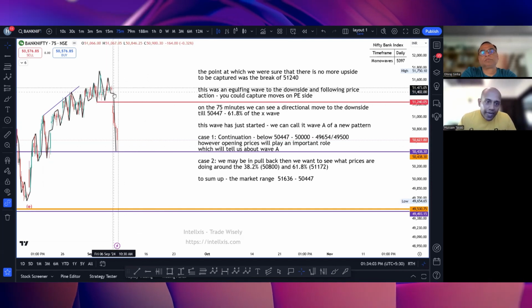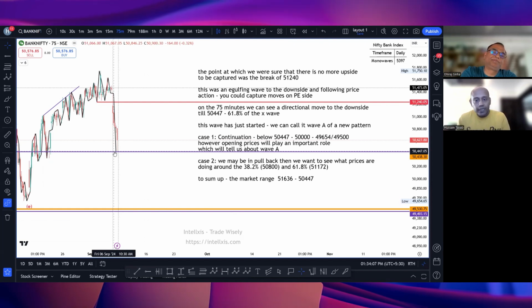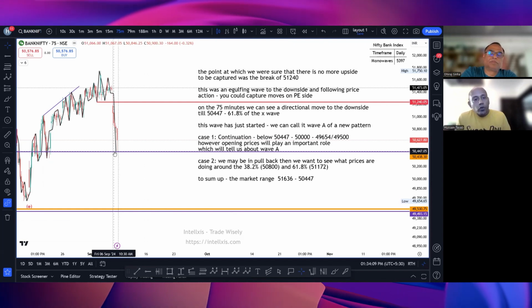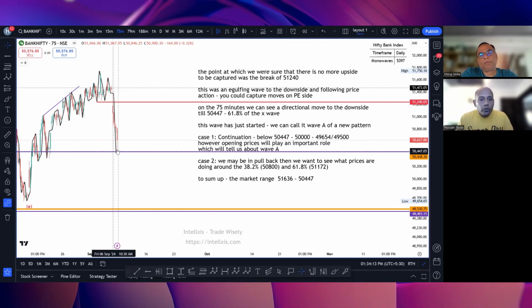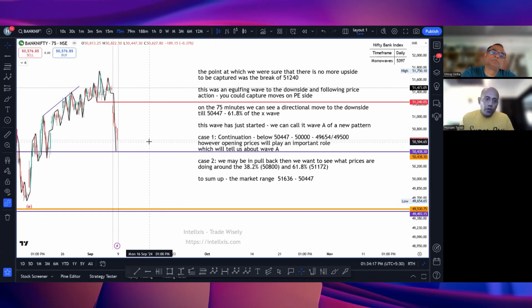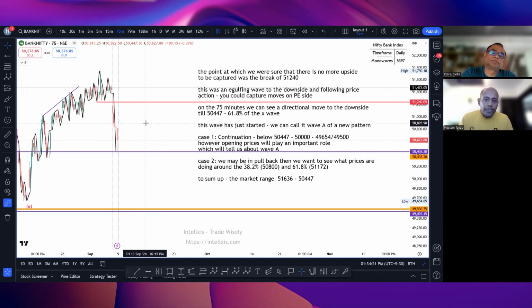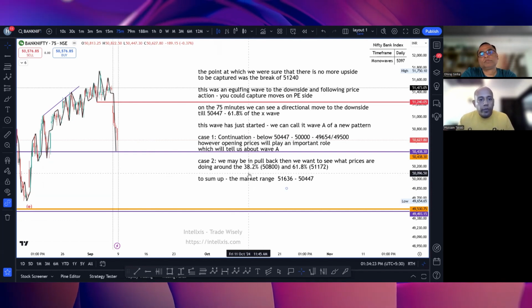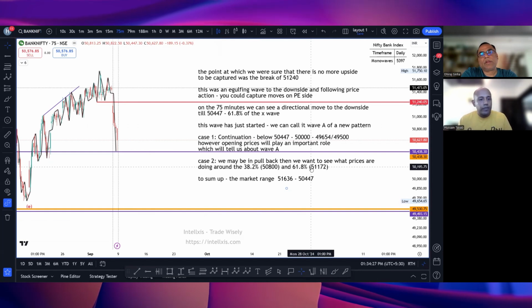As of right now, I have a directional movement to the downside. I only have one leg. We need minimum 2 legs in Neowave to know what the third one is going to do. So to tell you what pattern will form here, I will be too premature, but I can say that as a golden rule, if this goes into a pullback, we want to see what price does at 38.2% and 61.8%. Correct.